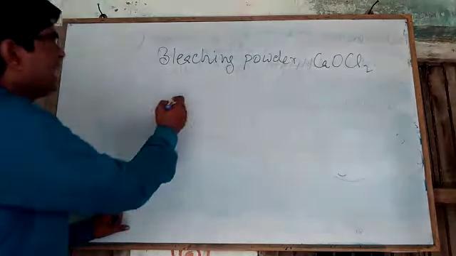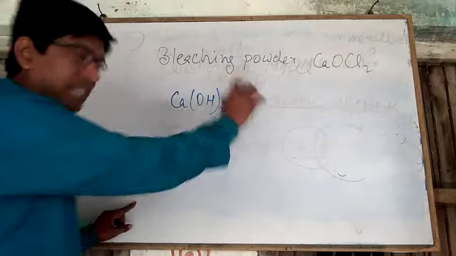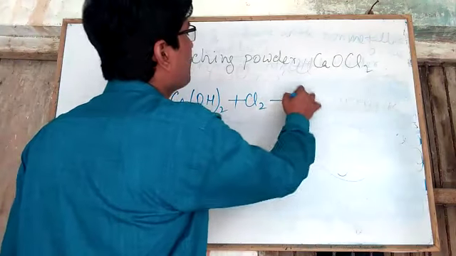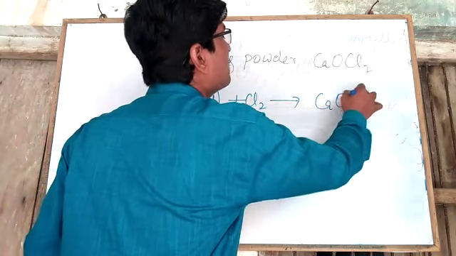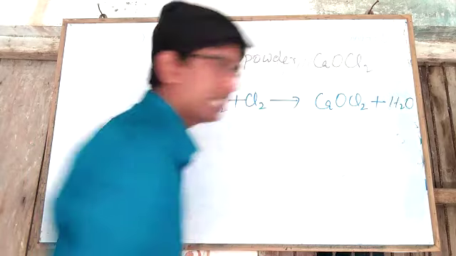So we can write here calcium hydroxide, which is called slaked lime. When it is dry and chlorine gas is passed through it, it forms calcium oxychloride, which is called bleaching powder, and water is formed.